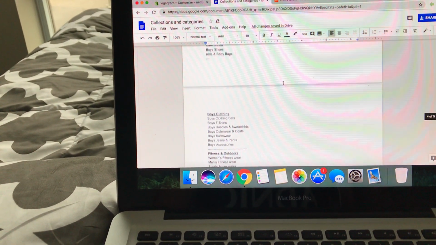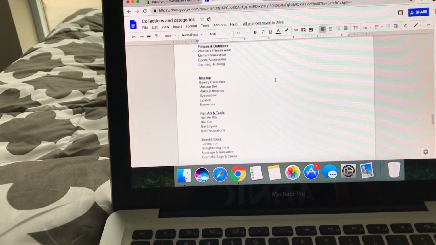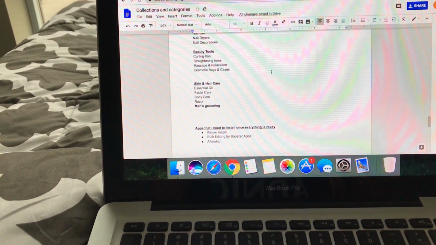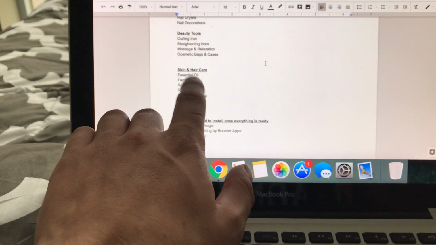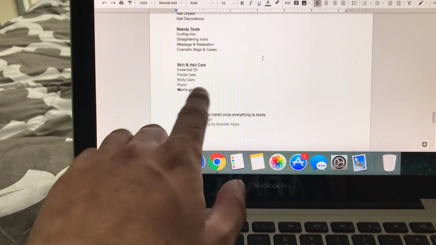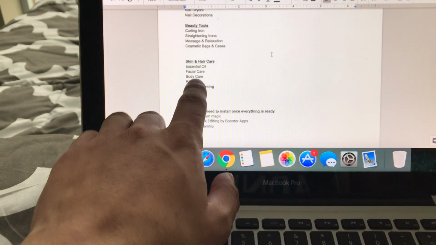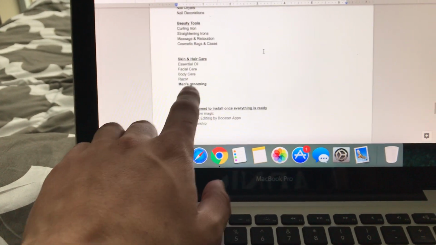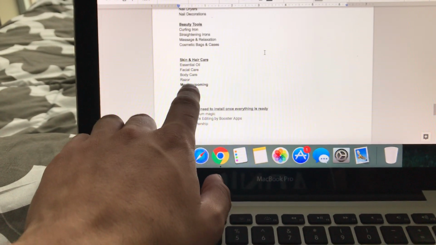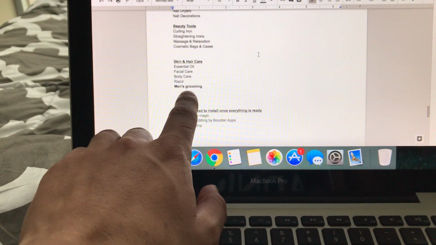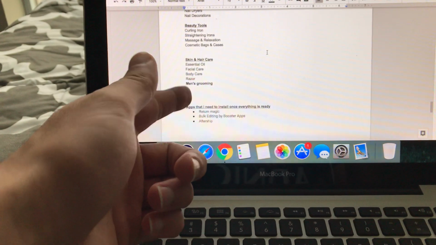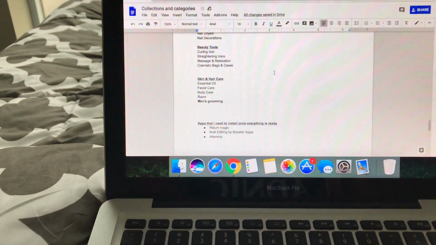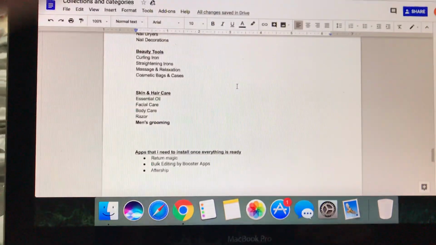Kids and baby, right? Boys and clothing, makeup, nail art, stores, and then men's grooming is just going to be in skin and hair care. I just highlighted it because it's part of this skin and hair care, right? So men's grooming is just part of this, and then it's just going to basically be skin and hair care. Men's grooming is in there because it's just a general thing. It doesn't need to be its own little category or department, right?